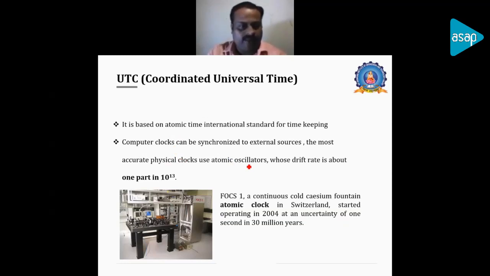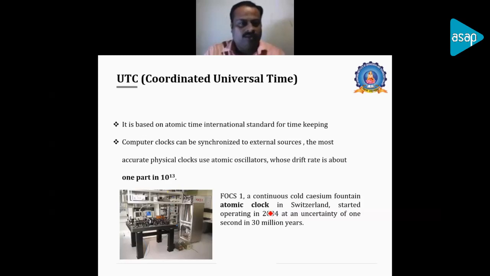So we identify the accuracy by this value. One example of Coordinated Universal Time sources is FOCS1, a continuous cold cesium fountain atomic clock situated in Switzerland and operating since 2004. The uncertainty or precision level of the clock is about 1 second in 30 million years. So that is the accuracy they predict for this kind of atomic clock.